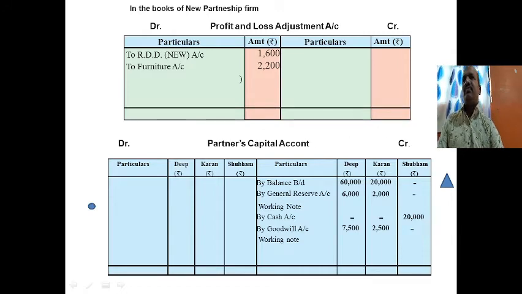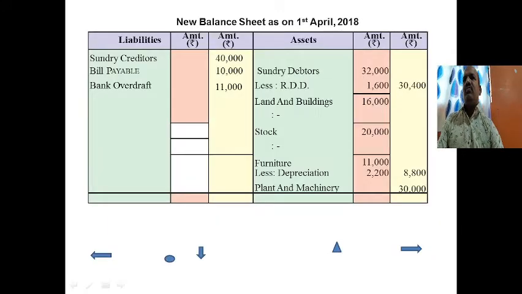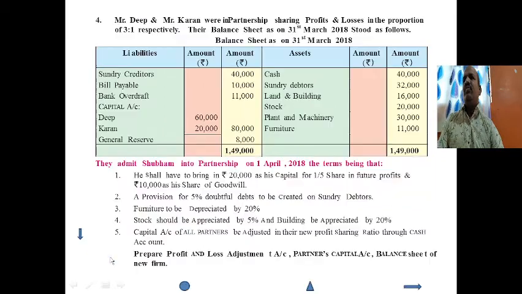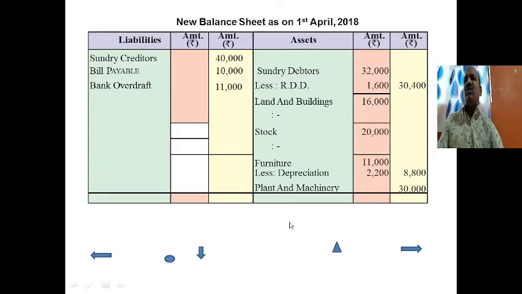Next, stock should be appreciated by 5% and building should be appreciated by 20%. Stock is getting appreciated, so in the stock entry, add appreciation of 5%, which is 1,000, because 20,000 into 5% is 1,000.